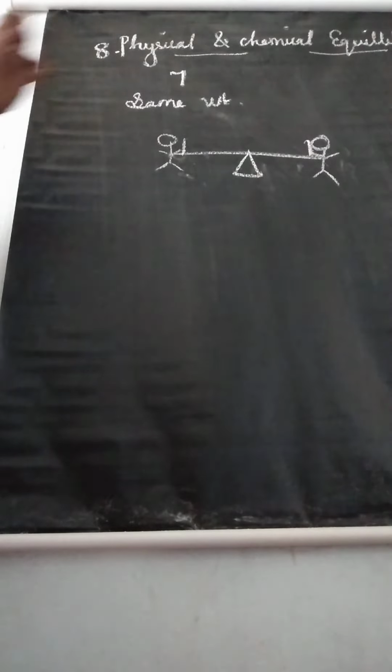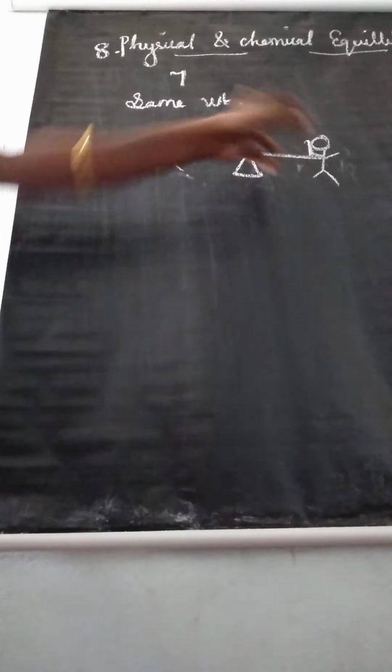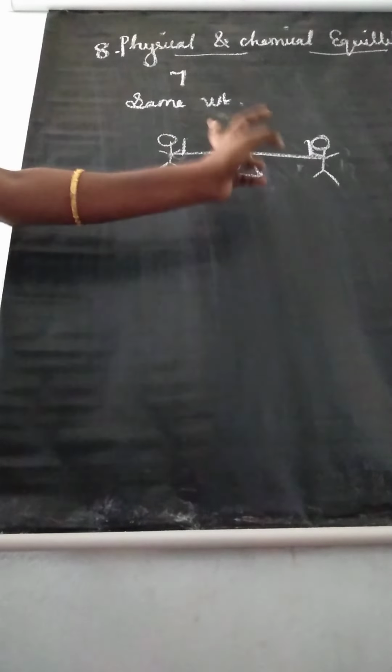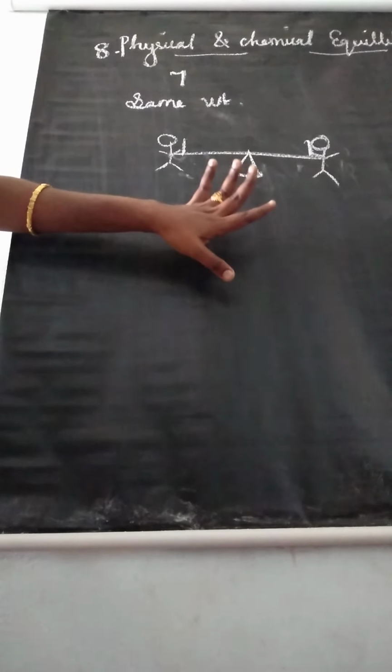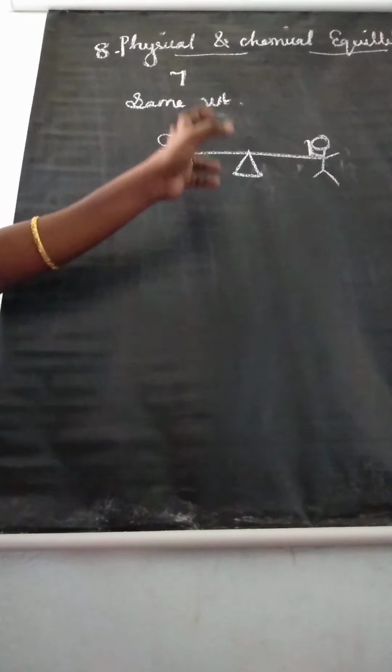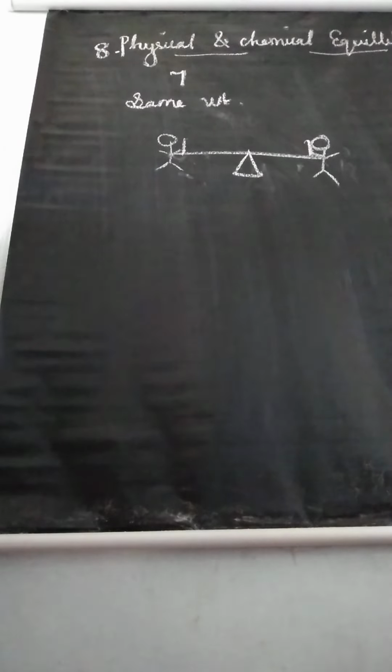So listen. There are different types of equilibrium. One of the simple examples: two persons sit on opposite sides of the seesaw at equal distances from the fulcrum. Now these two persons sit in a straight way, so we are telling this is equilibrium. Understand? Now listen, another example.